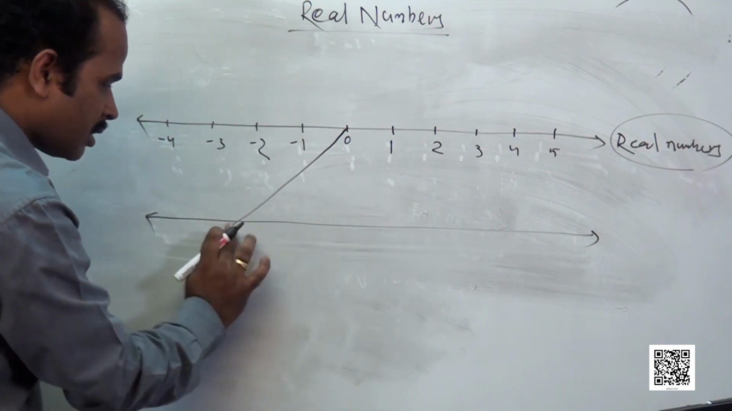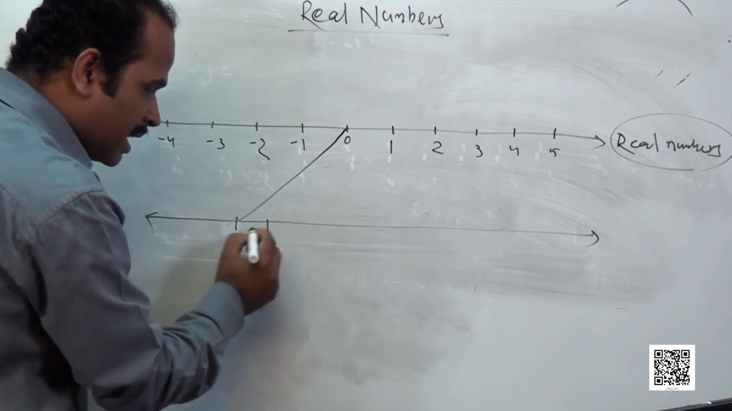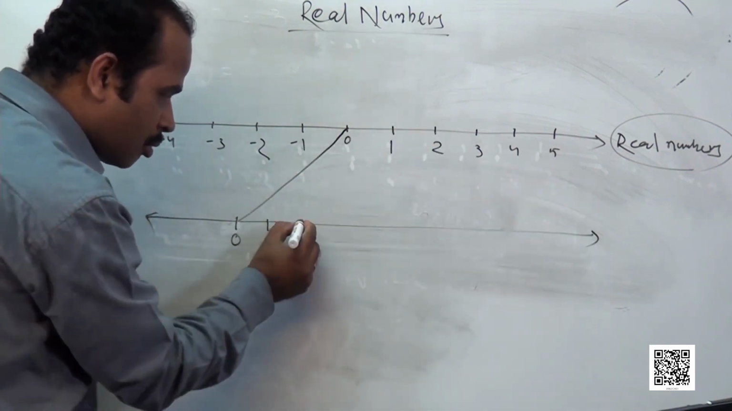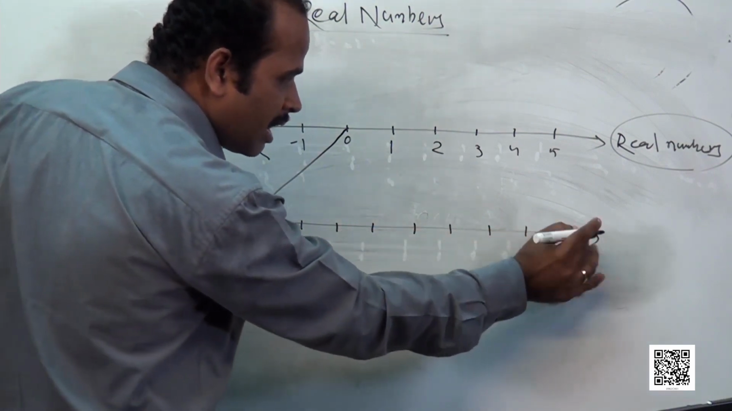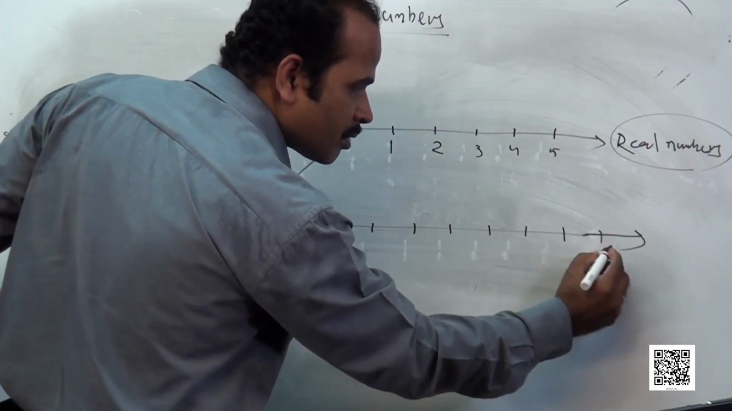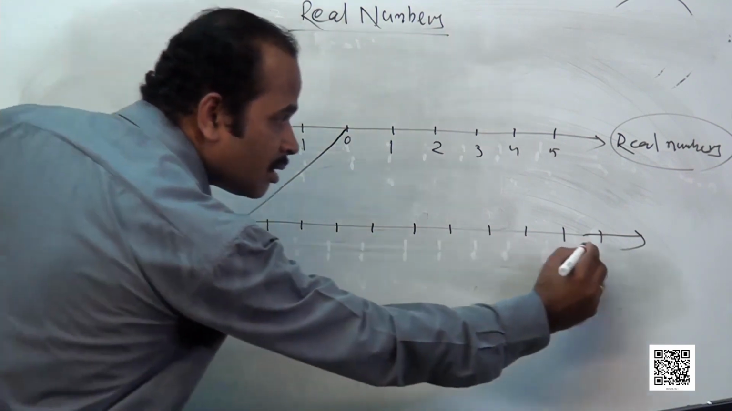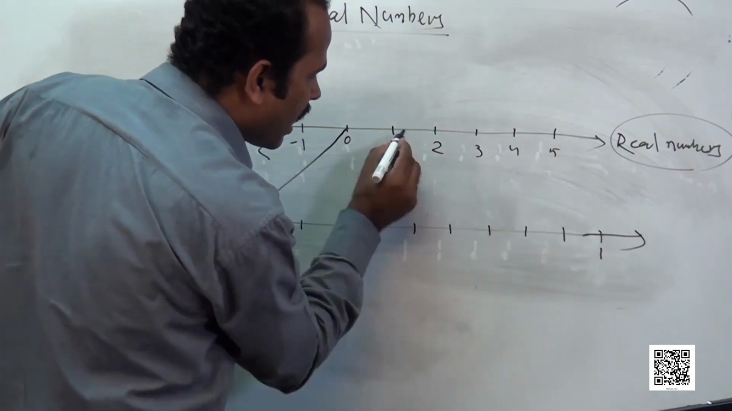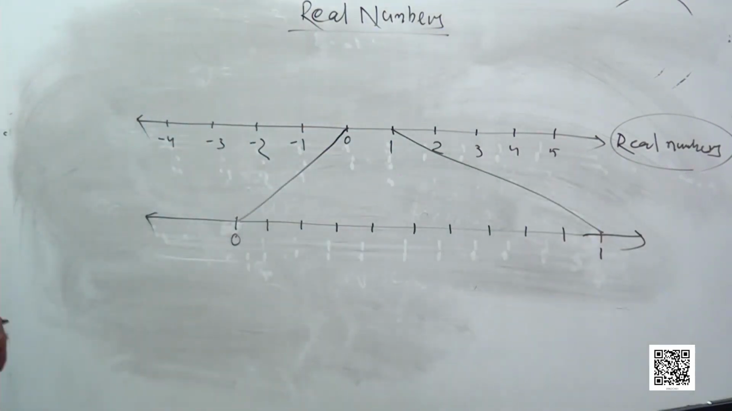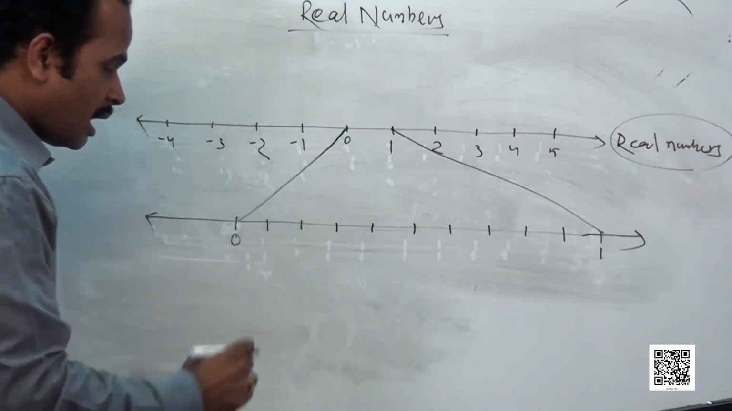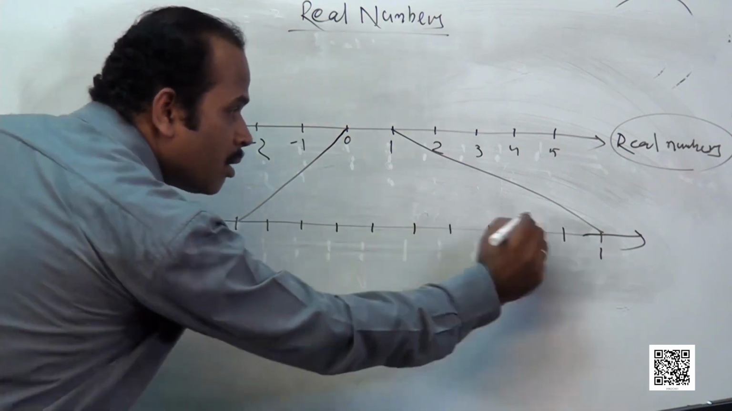Suppose this is 0. I have to extend this part into 10 parts. I will split this from 0 to 1 into 10 parts: 1, 2, 3, 4, 5, 6, 7, 8, 9 and 10. So in between, this is 0, and I will write this as 1. So from 0 to 1 I have extended this part, and I divided this part again into 10 equal parts.